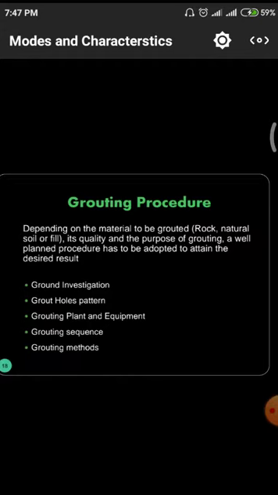that means grouting sequence is the order in which we have to utilize the grout: whether the total grouting takes place in a single phase or we have to go for multiple phases. And grouting methods, whether we have to employ the one-shot method or the two-shot method, depends upon the grouting conditions.